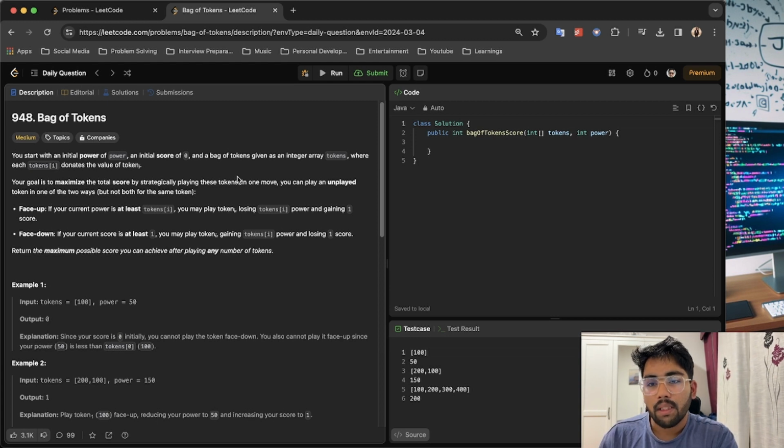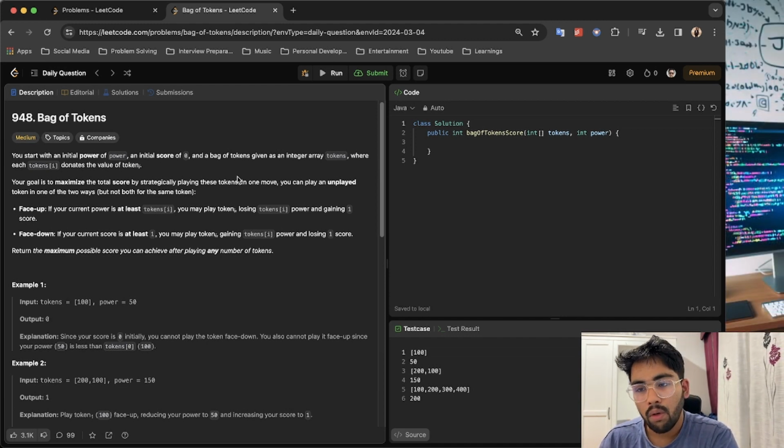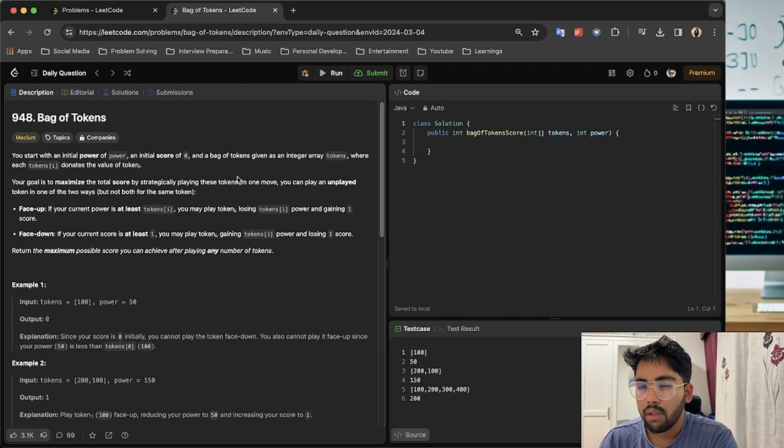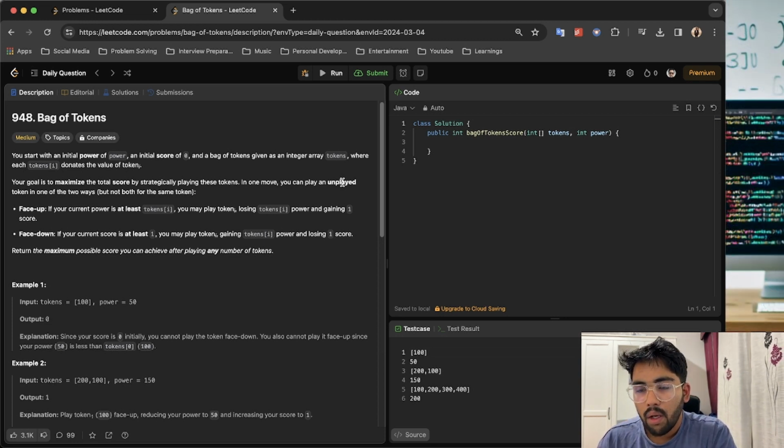As the problem name says, Bag of Tokens, let's read the problem statement. You start with an initial power, an initial score of 0, and a bag of tokens given as an integer array tokens, where each tokens[i] denotes the value of the token. Your goal is to maximize the total score by strategically playing these tokens. In one move, you can play an unplayed token in one of two ways, but not both for the same token. And I think they are telling what the two things are that can be done with the token.